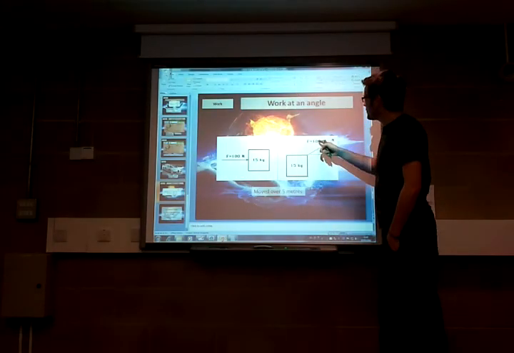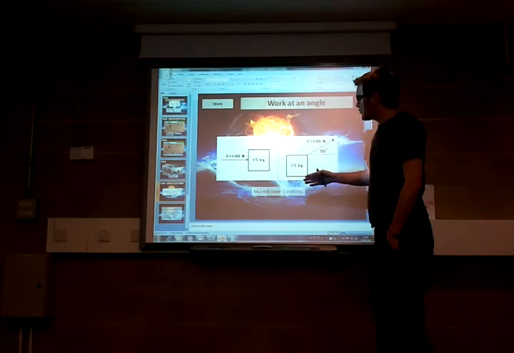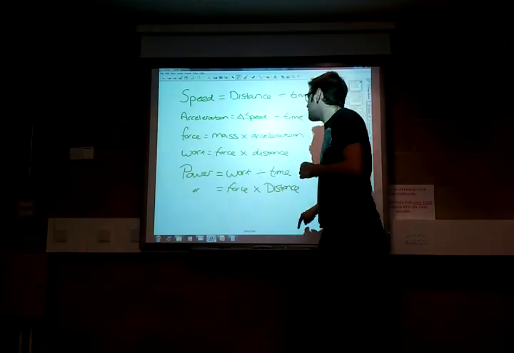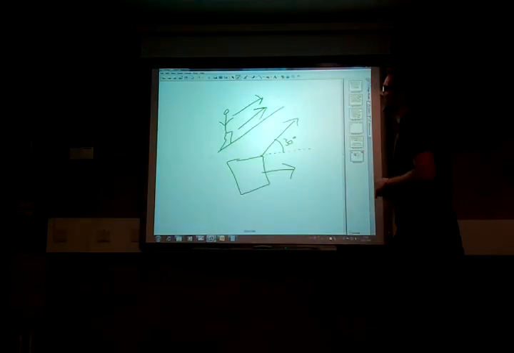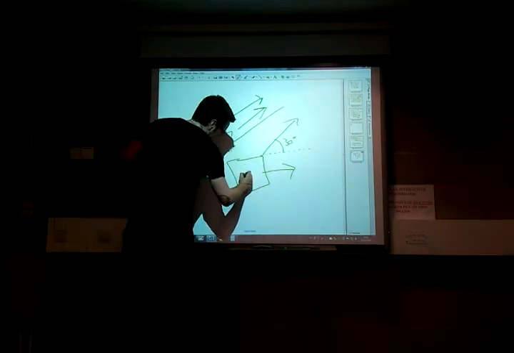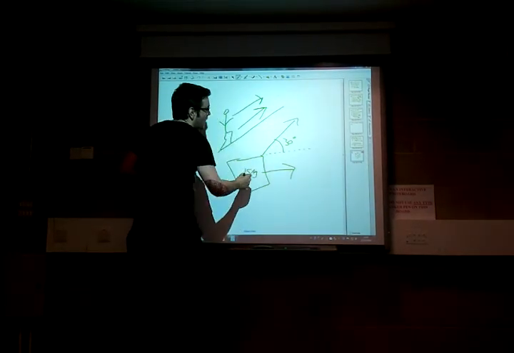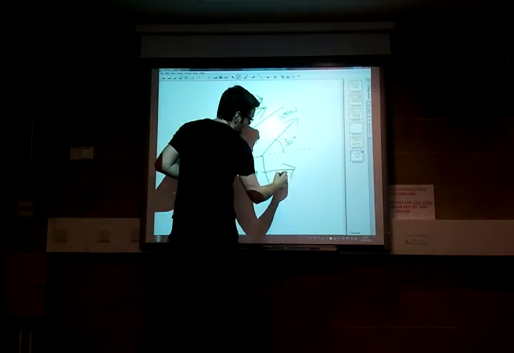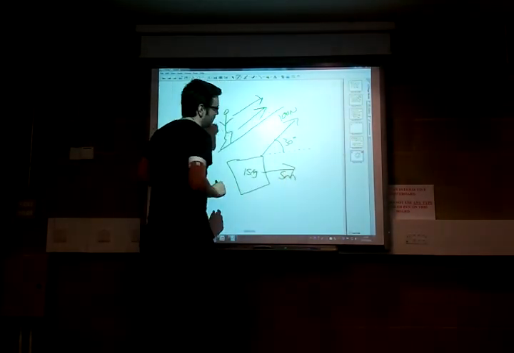So if we take our force, which is 100 newtons, and we're going to try and move this 5 meters. So it's a little bit simpler compared to the rest of the maths that we've been doing so far today. So say this is 15 kilograms, our force is 100 newtons, and we're trying to move it 5 meters.